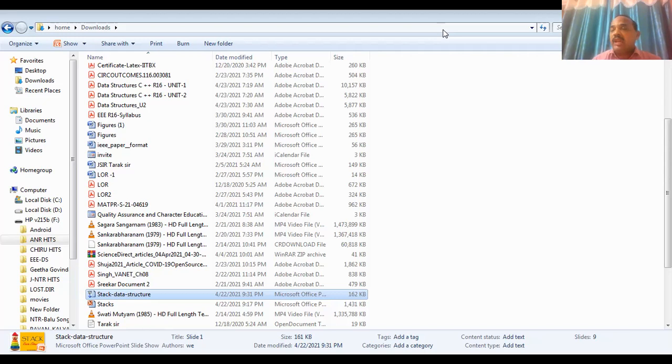Then the stack declaration, integer stack[size]. So stack is a variable name, that is an array, with size equal to 5. So how many elements can we store in the stack? Maximum 5 elements. 0 to n minus 1, 5 minus 1 equal to 4, so 0 to 4, total 5 elements we can store. This is the creation of a stack. Clear all of you? Only the declaration, that is called creation.